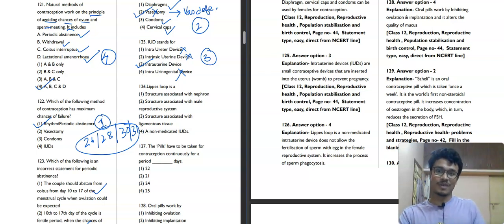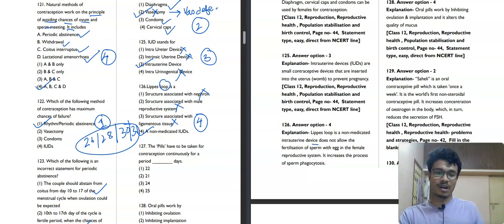Lippes Loop is a structure associated with nephron? Like, loop, you may think loop means nephron. No, it is not correct. A structure associated with the male reproductive system, not correct. A structure associated with ligamentous tissue, I don't know why this option is given, it is funny. And then Lippes Loop is a non-medicated IUD. Yes, absolutely correct. LNG-20 is a medicated IUD and Lippes Loop is a non-medicated IUD. That's why the fourth option will be our correct answer.